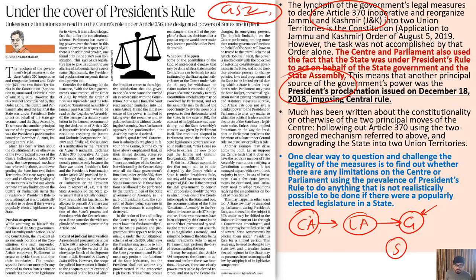Means you converted Constituent Assembly into Legislative Assembly, which is not there, and you implied that the Governor is the Legislative Assembly. Whatever the Governor is deciding, the Governor giving his opinion, that is the opinion of the Assembly. And the Assembly is the elected body, the Governor is not.